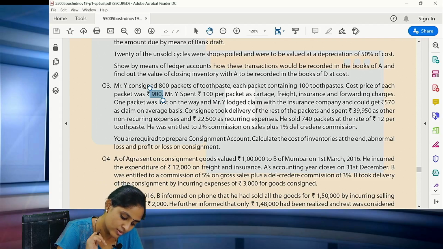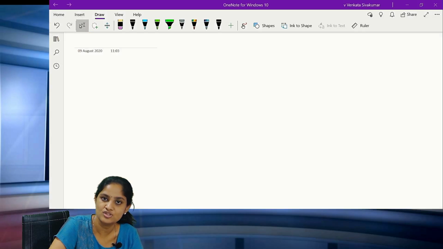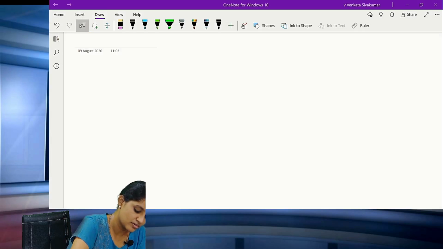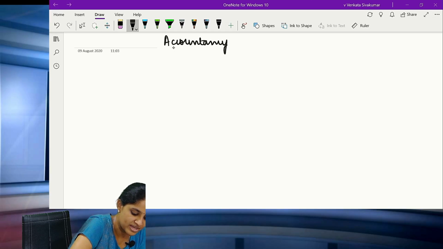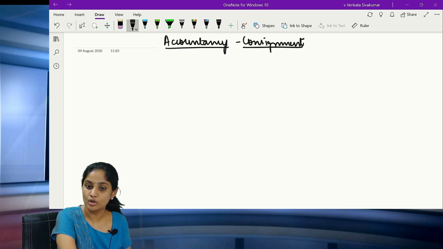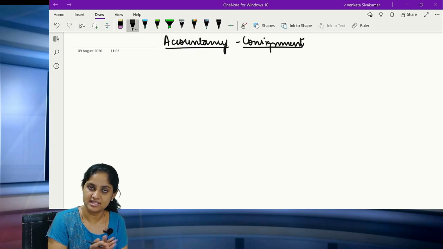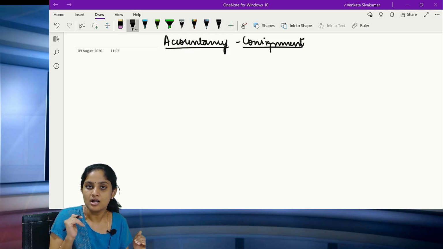Now what are you supposed to do? You are required to prepare the consignment account, calculate the inventories at the end, abnormal loss and profit. So they are asking you to just prepare the consignment account. I want all of you to please go through the actual chapter that I have taught you on consignment, and then sit down to look at the practical problems.